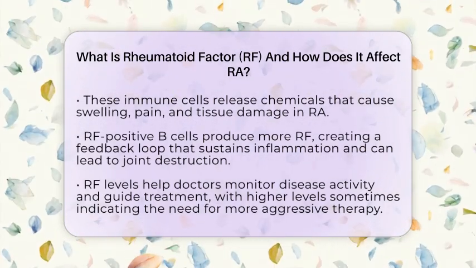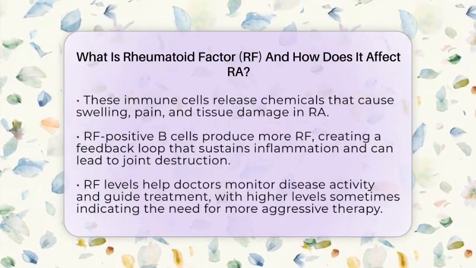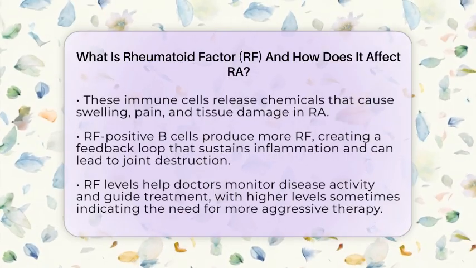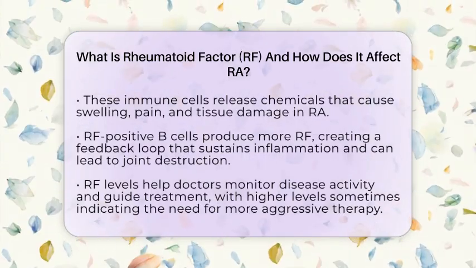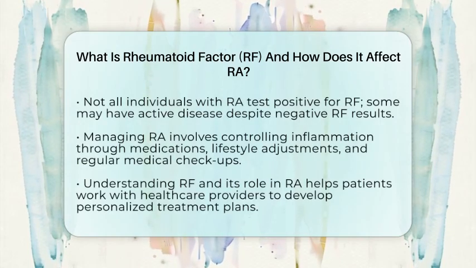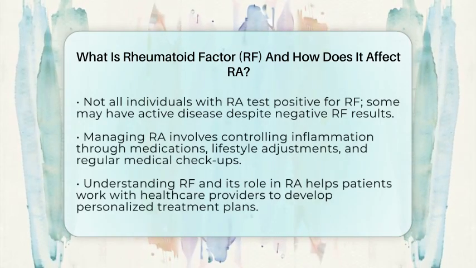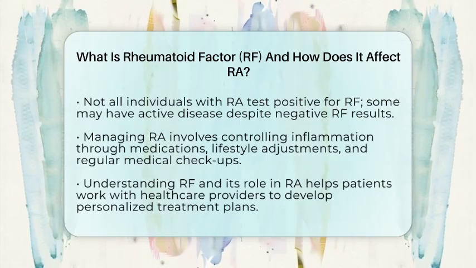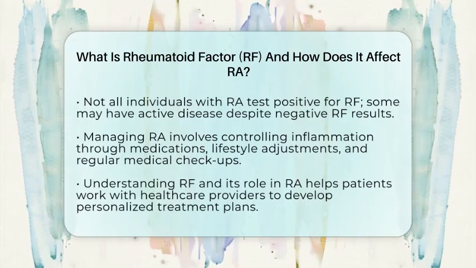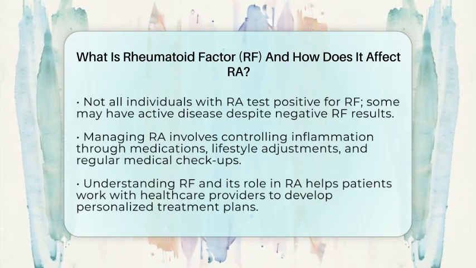For those living with rheumatoid arthritis, RF levels can provide useful information. Doctors often include RF testing as part of the diagnosis and ongoing monitoring. While RF positivity can indicate a more aggressive form of the disease, it's not the only factor doctors consider. Some people with RA may test negative for RF but still experience active disease. Managing RA involves controlling inflammation through medications, lifestyle changes, and regular checkups.